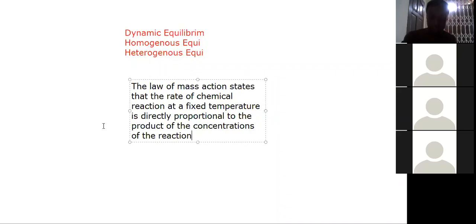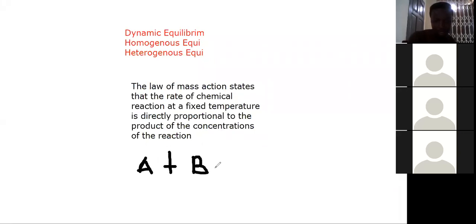For instance, if you have an equilibrium reaction, A plus B giving us C plus D, this is going forward and this is coming backwards.